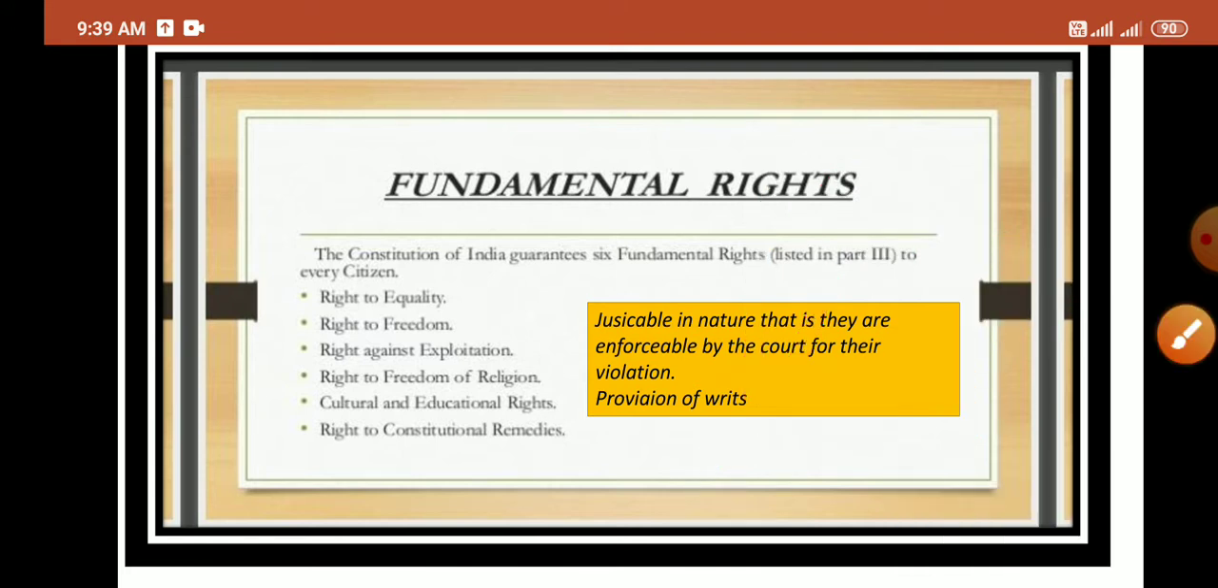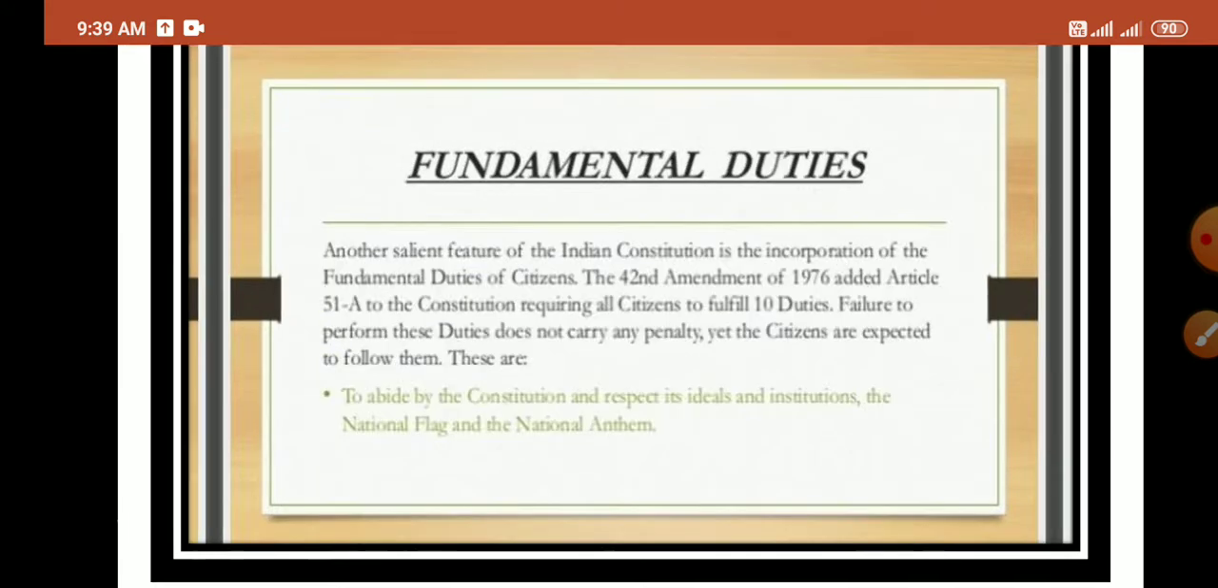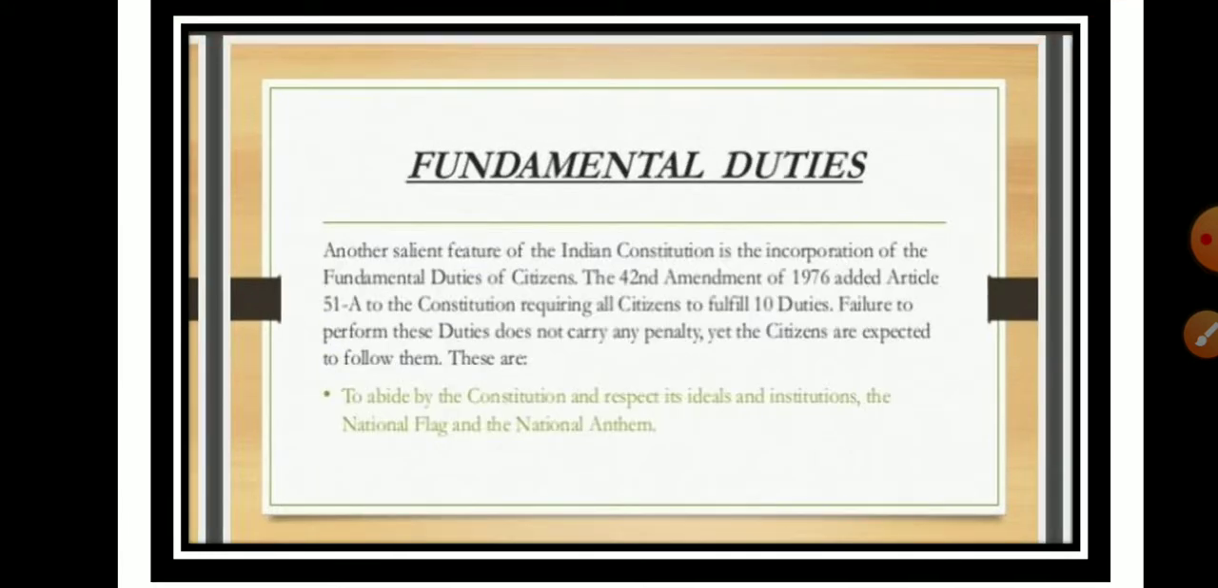Okay, regarding the fundamental rights, what are the 6 fundamental rights that are enlisted in the third part of our constitution? They are right to equality, right to freedom, right against exploitation, right to freedom of religion, cultural and education right, and right to constitutional remedies. These are the fundamental rights given by our constitution.